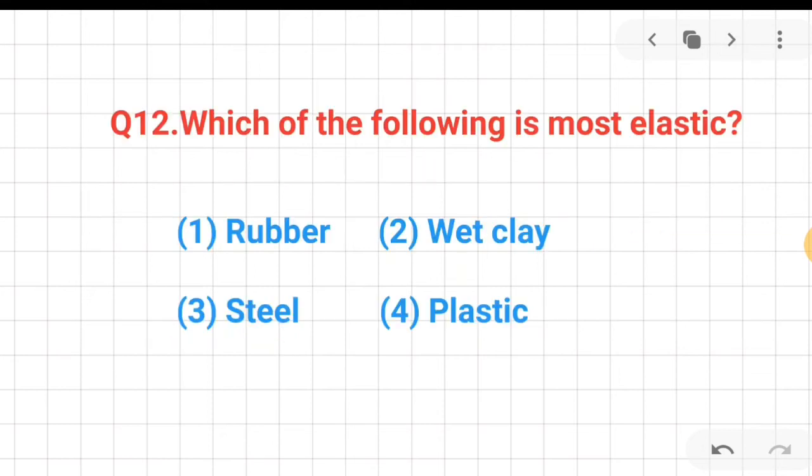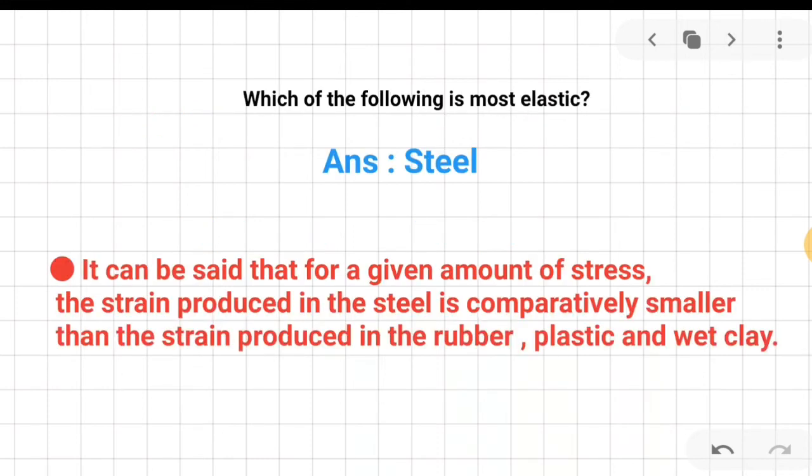Question number 12. Which of the following is most elastic? It's also a very important question and has been asked many times in examinations. Rubber, wet clay, plastic, steel. The correct answer is steel. Remember that for a given amount of stress, the strain produced in steel is comparatively smaller than the strain produced in rubber, plastic, and wet clay. So we can say that steel is most elastic.